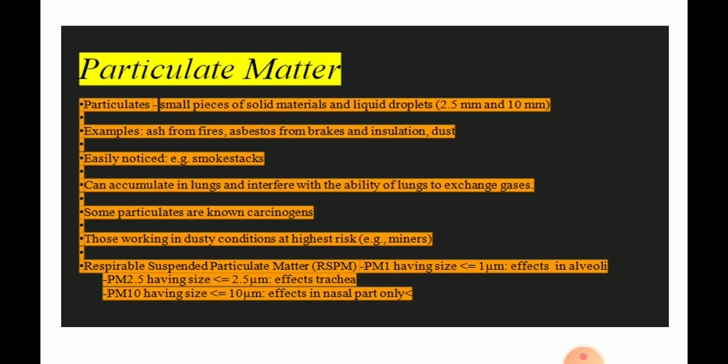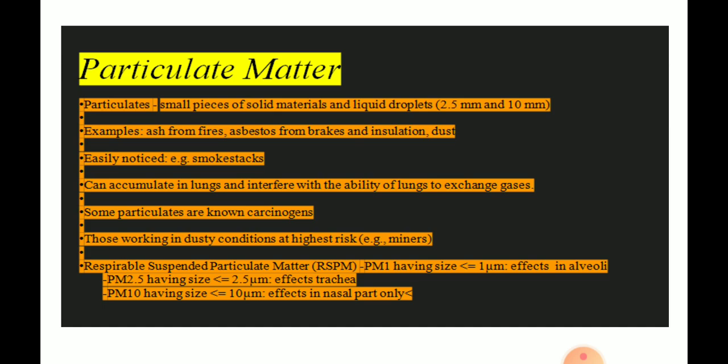Next one is particulate matter. What is particulate matter? Small pieces of solid materials and liquid droplets, about 2.5 to 10 micrometers. Examples are ash from fire, asbestos from brakes, and dust particles. It is easily noticed, for example in smokestacks. Particulate matter can accumulate in the lungs and interfere with the ability of the lungs to exchange gases. Some particulates are known as carcinogens. Those working in dusty conditions are at highest risk.